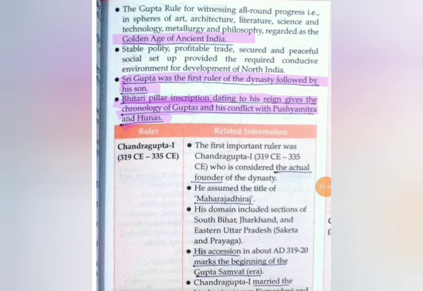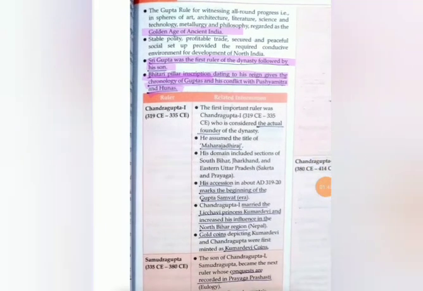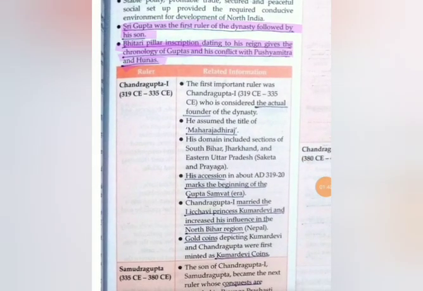And what else is given, the details of the conflict with Pushyamitra, Shunga and Hunas. Now one by one we will read about the important Gupta rulers and their achievements. I will tell you only the most important facts about that ruler that have been asked in the various exams as well. So just mark that properly or write it in your notebook so that you can refer to it afterwards.